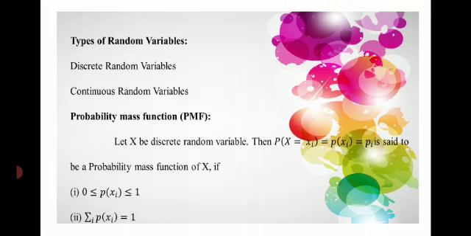We have two types of random variable. The first one is discrete random variable, the other one is continuous random variable.